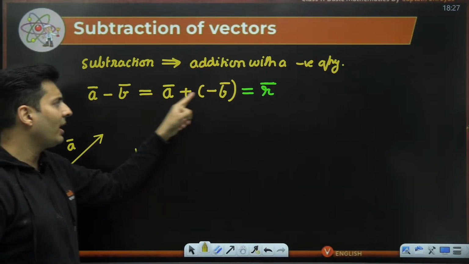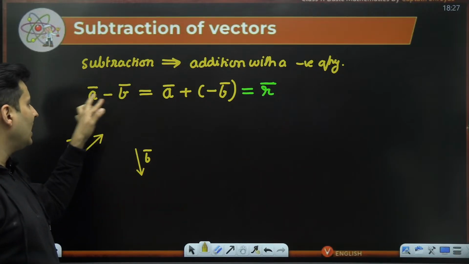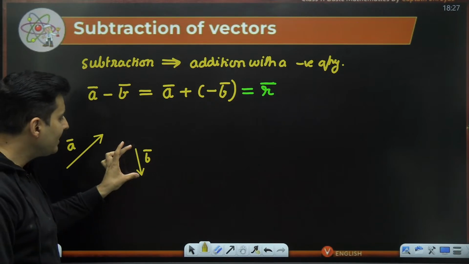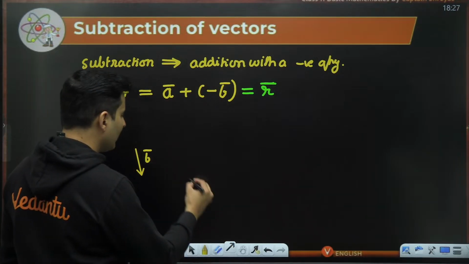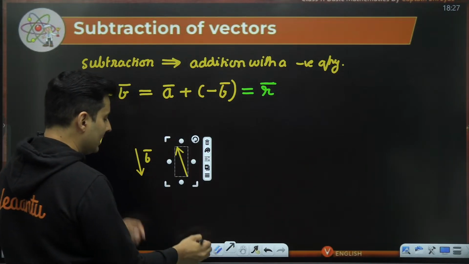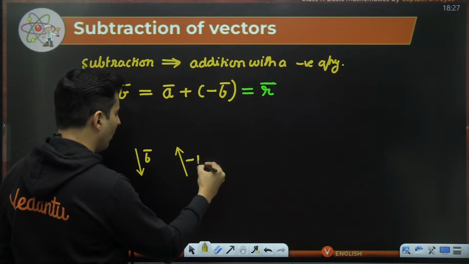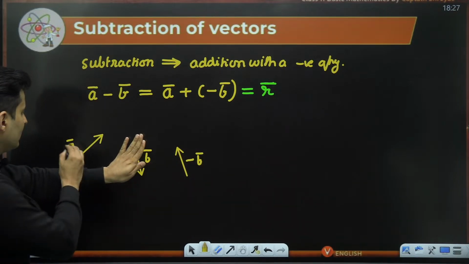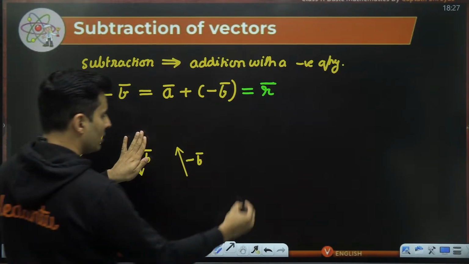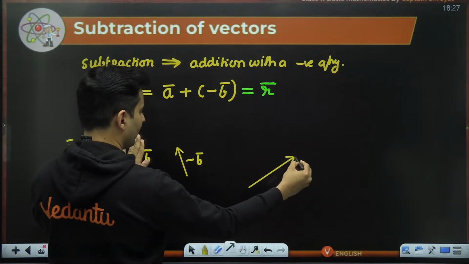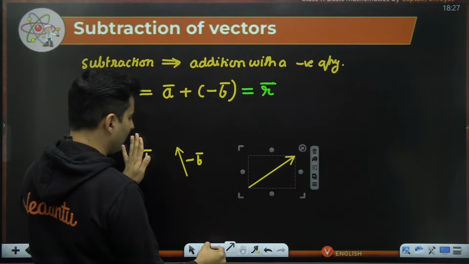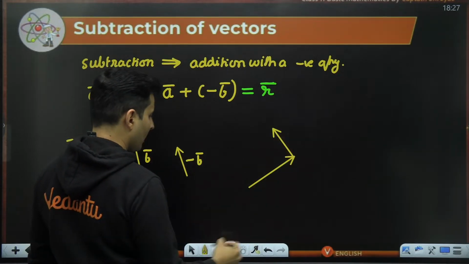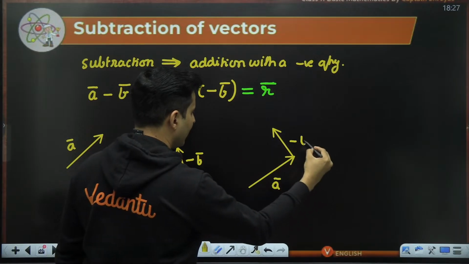As you can see, A minus B means I have to take the negative vector of B. So B is like this, and negative vector of B will be exactly the same value but in the opposite direction. Now forget this, just look at this and this. This is our vector A, and this is our negative vector B.